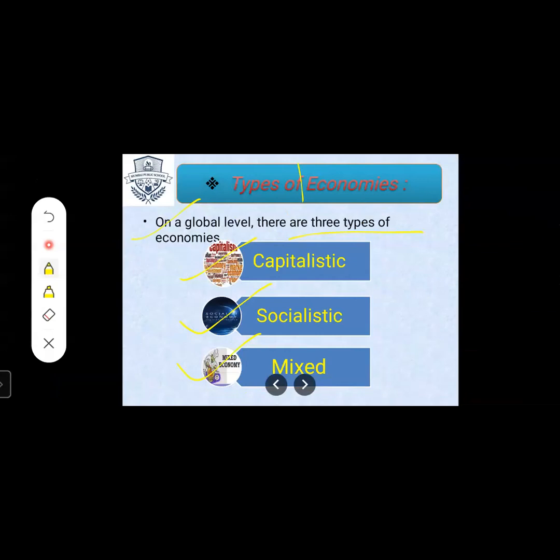First is capitalistic, second is socialistic, and the third one is mixed economy. One by one we are going to learn in detail.